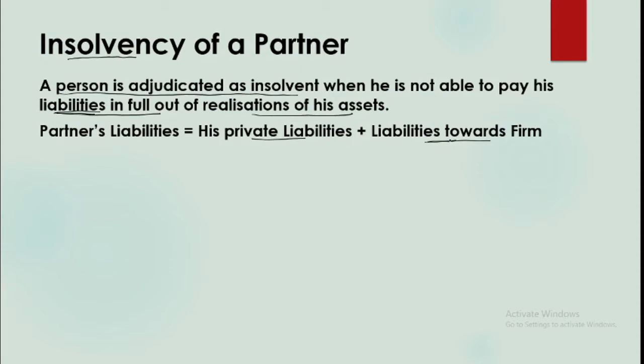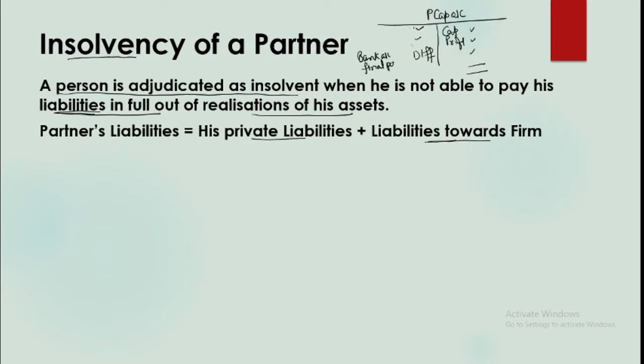So I'm continuing. What happens is, when we prepare the partner's capital account, if the difference is coming on the debit side, that is, his credit amounts are higher than the debit, that is, his drawings and losses are lesser and his capital, his share in profits, reserves, etc. is more, so in a way his claim is more, so the firm is supposed to pay him. This is called final payment.